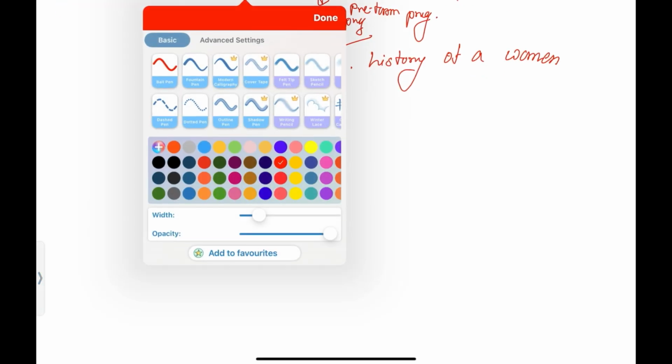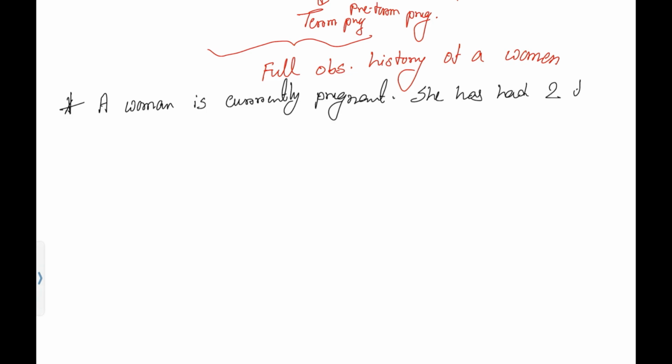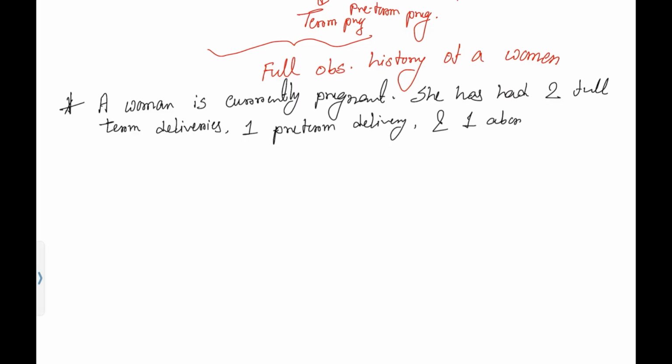Now it is time to give an example. A woman is currently pregnant and she came to you for follow-up. She is giving history that she has had 2 full-term deliveries, 1 preterm delivery and 1 abortion.